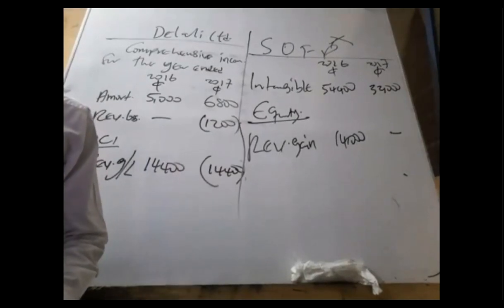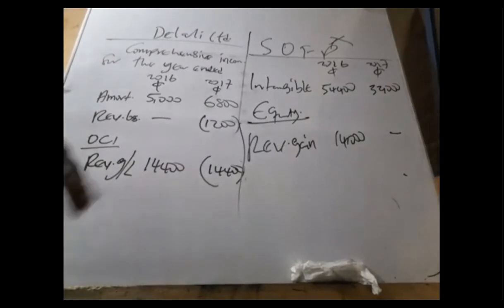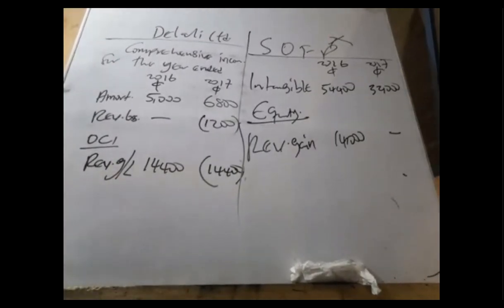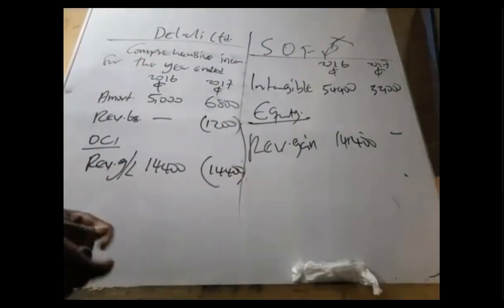That was our first question. If you have any question, can you ask? So that was the extracts and the financial position and the impact. Okay, so it's 14,400, right? Okay, so that is that.